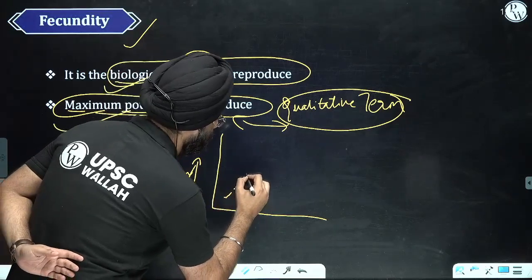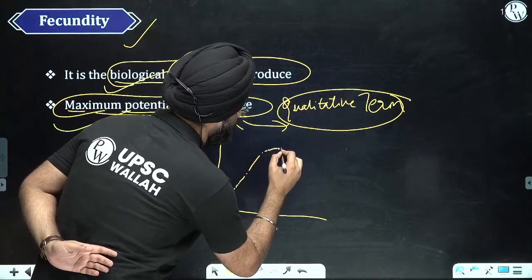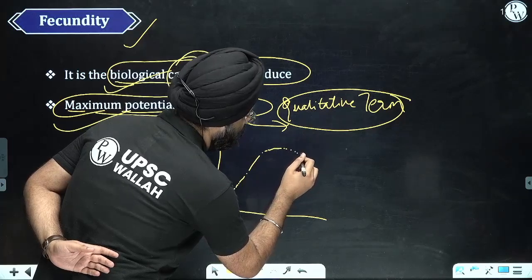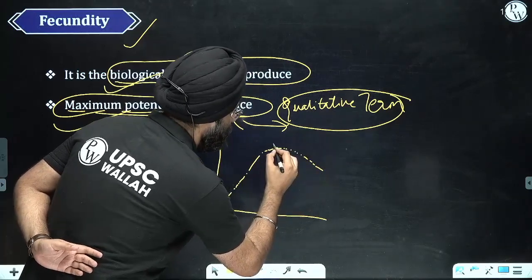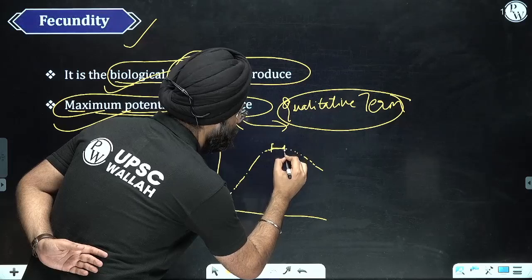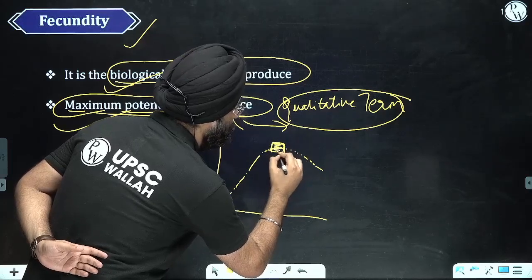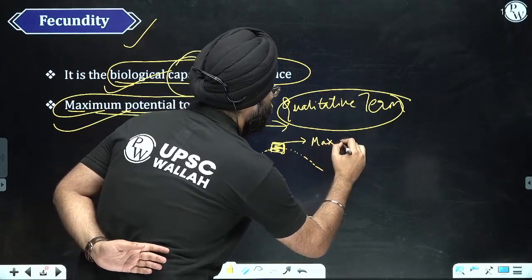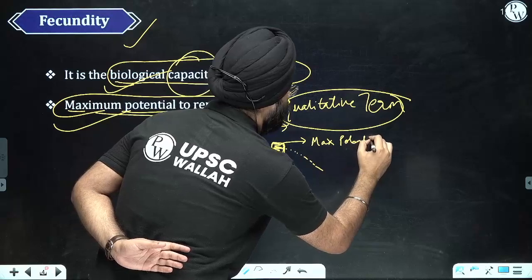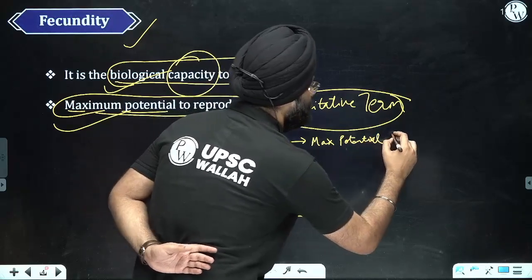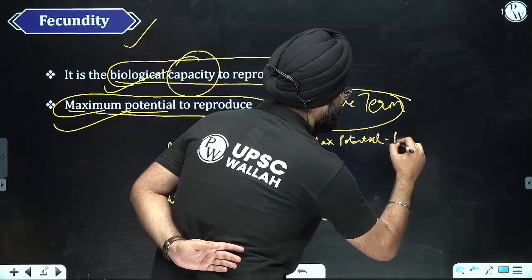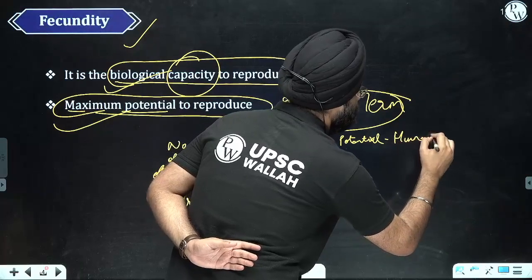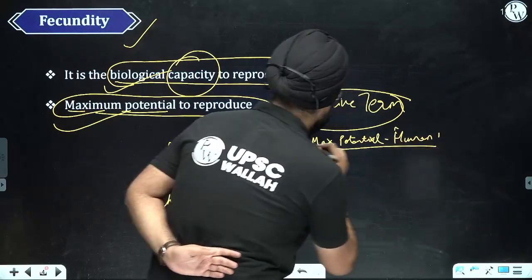Supposing this is rising, and there is this level, and hypothetically we are extrapolating it. Now this region, which is the maximum, is the maximum potential of a particular species, here humans. So this will be the fecundity.